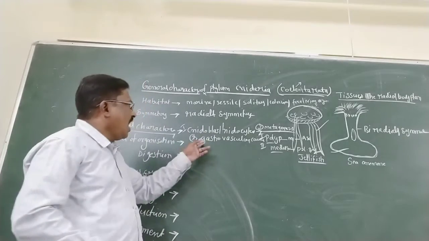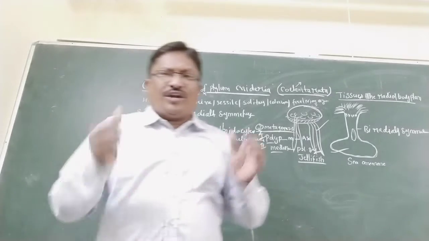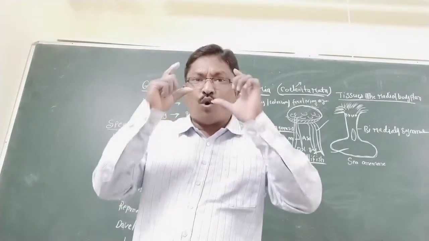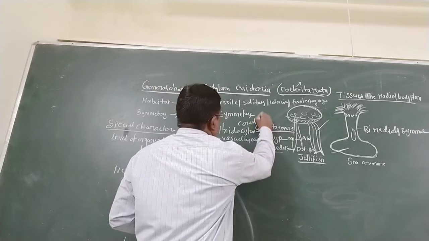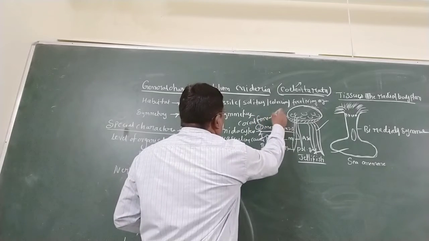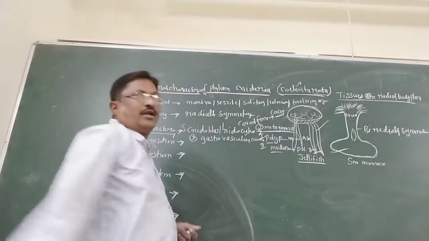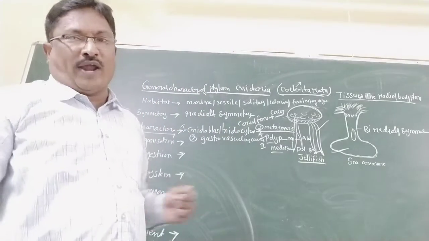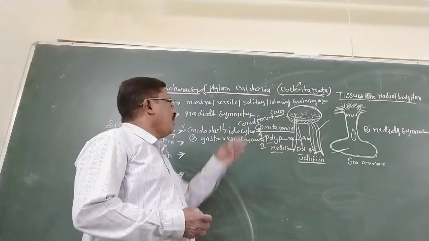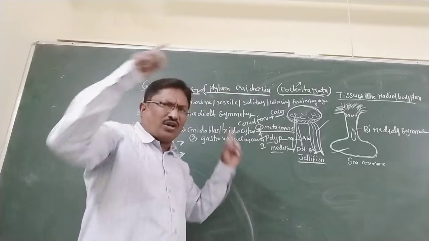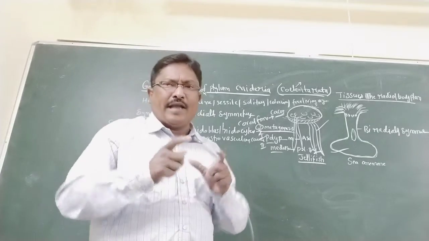Another most important point is the special characters. Cnidarians also produce coral forms. So what are coral forms? They are debris of calcium carbonate. Corals are most important. The largest corals are present in Australia, the Great Barrier Reef.